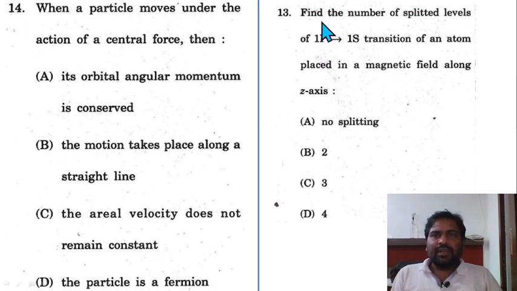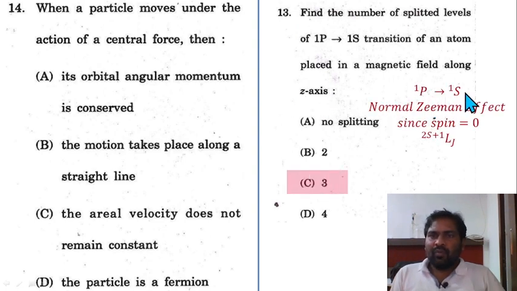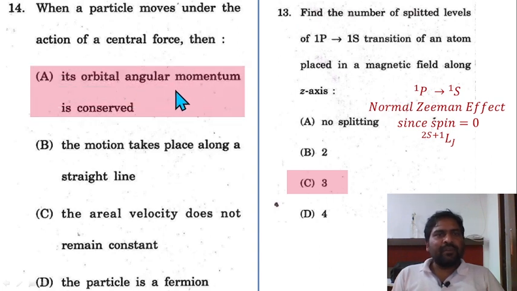Question 13. Find the number of split levels of the 1p to 1s transition of an atom placed in a magnetic field along the z-axis. For 1p to 1s it is the normal Zeeman effect, because spin is equal to 0 here. Whenever spin is 0, it is normal, and in the case of anomalous, the spin should not be 0. So there are 3 levels for the normal Zeeman effect along the z-axis. So option C is going to be correct. Question 14. When a particle moves under the action of a central force, its orbital angular momentum is conserved. Option A is correct here.